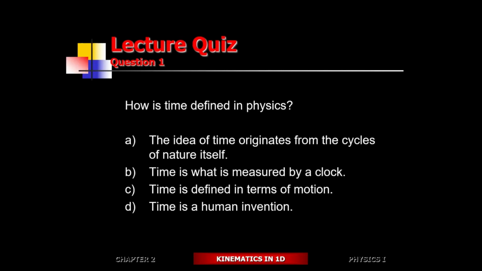Every single person who said something so far, give yourselves 2 points. It's not bad. So let's pick the best answer. Based upon the lecture we are having, the definition of time is what's measured by a clock. The idea that time originates from cycles of nature is not how time is defined, and certainly not a human invention. So that's the definition we will go with, what Einstein came up with. Those of you who picked B, additional 2 points.